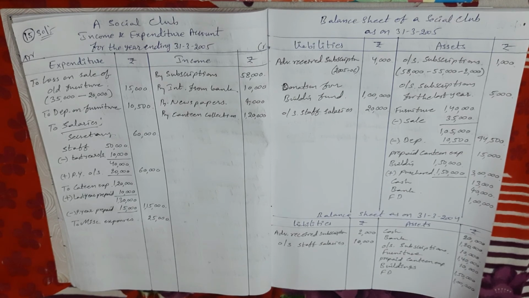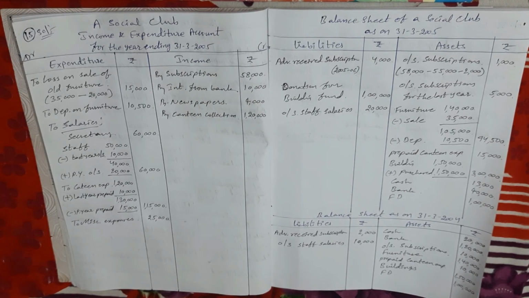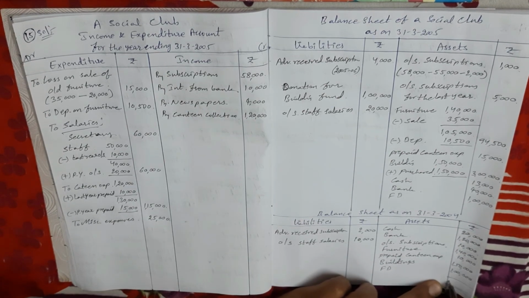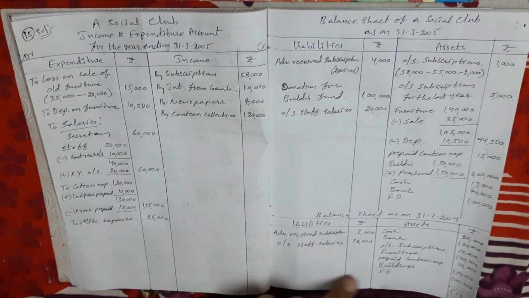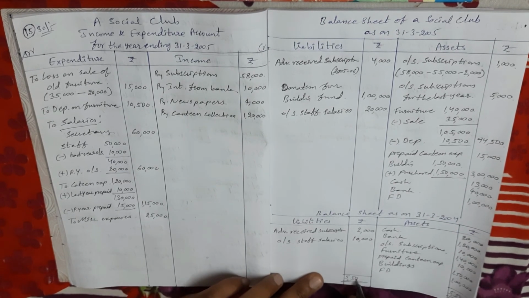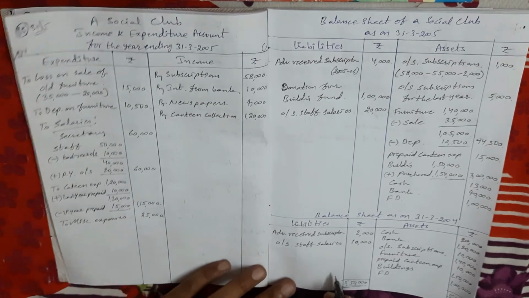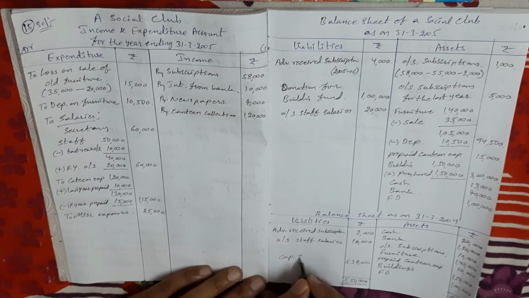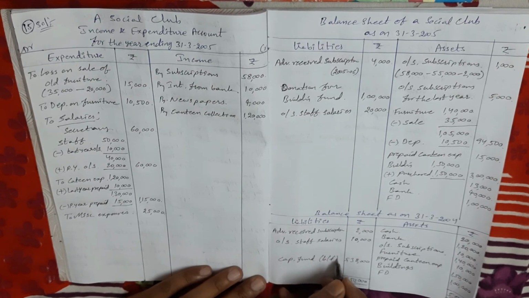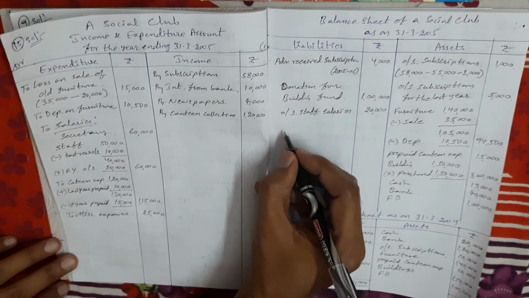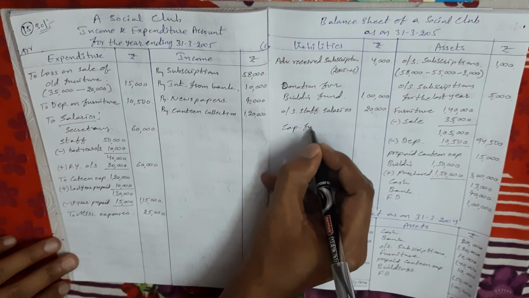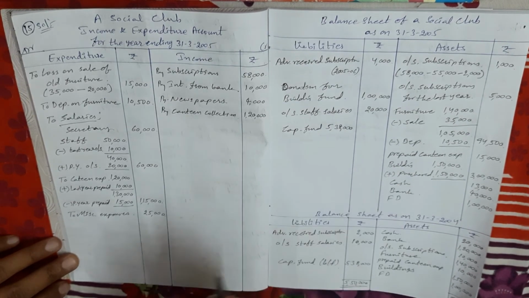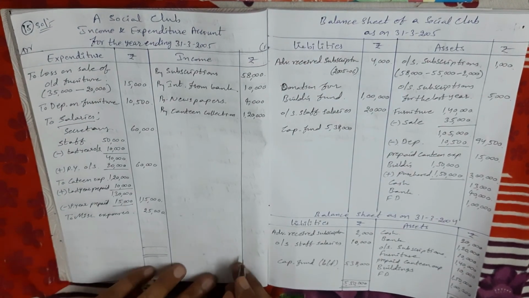First we close the opening balance sheet, I mean last year's balance sheet. First asset side total 5,50,000. 5,50,000 minus total liabilities. The difference is 5,38,000. That is capital fund. Then we take it in the current year balance sheet liability side, capital fund 5,38,000.